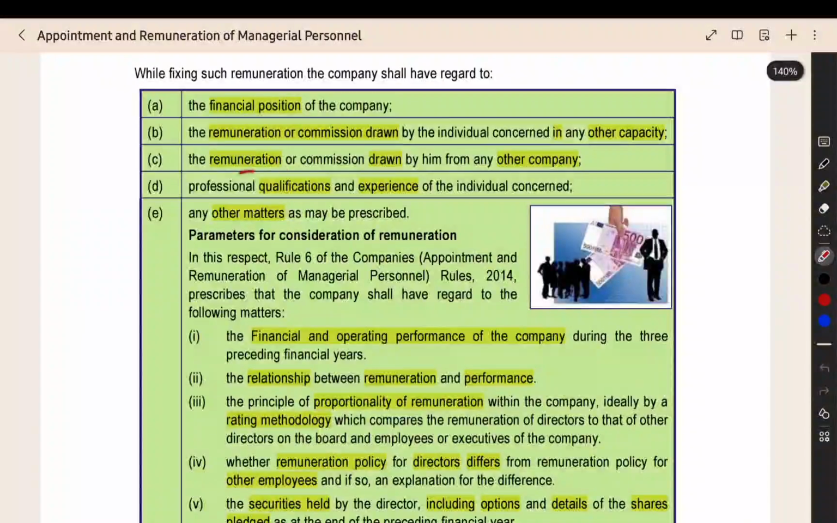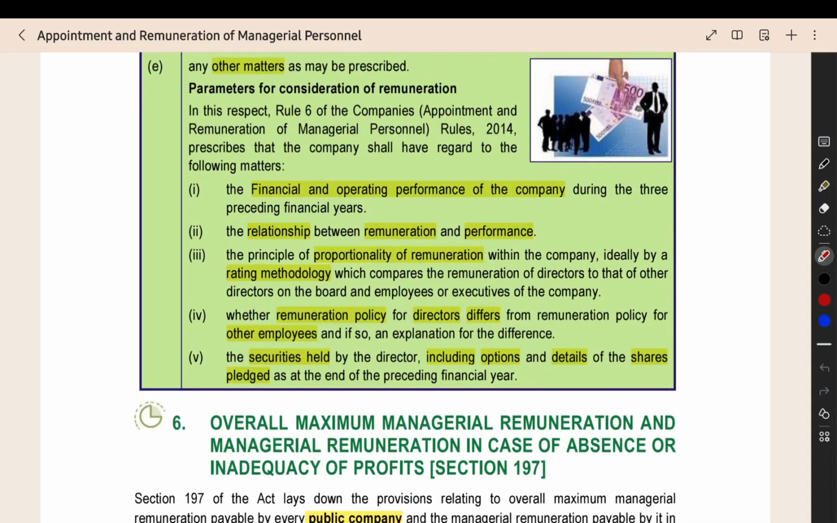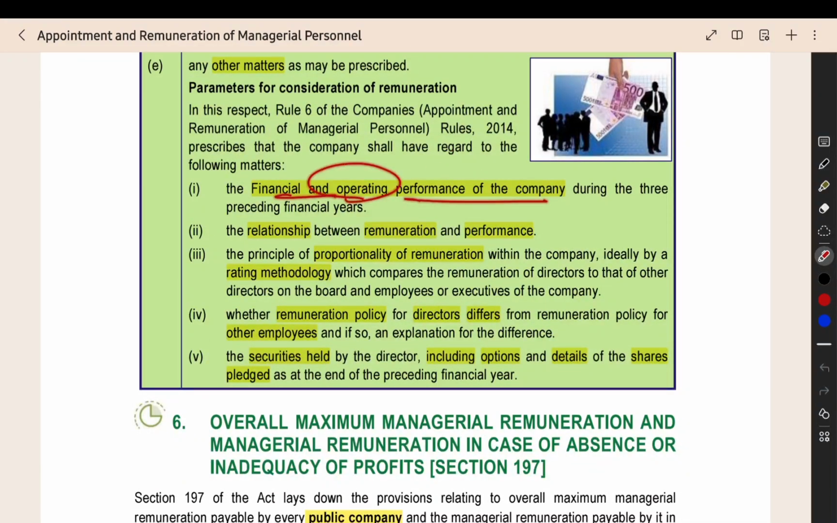Then, remuneration drawn from any other company. What is the remuneration they are getting from the other companies? Qualification of the person, experience of the person, any other matter. What are all the other matters? Financial performance of the company, operating performance of the company, how the company is performing, and the relationship between remuneration and performance. If you give more remuneration, whether they will perform well or not. If you are reducing the remuneration, whether there is an effect on the performance. Everything they should check before fixing the limit.